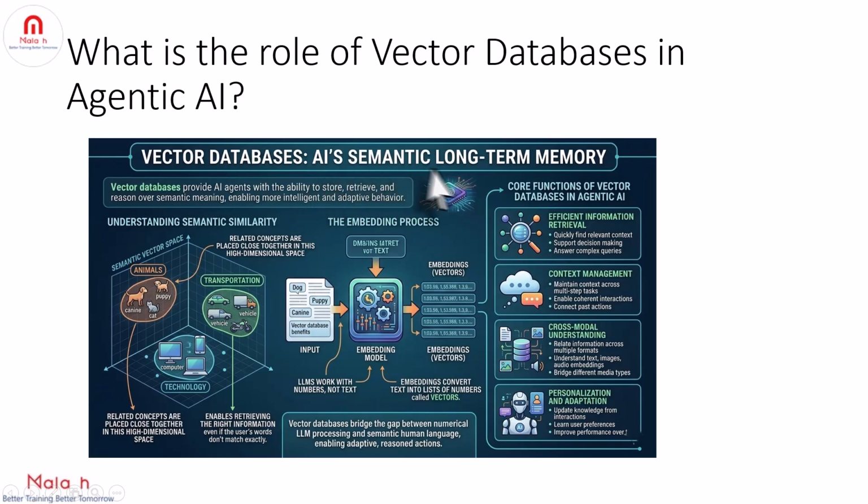Vector databases act as the AI's semantic long-term memory. We know LLMs work with numbers but not text, right? That is, embeddings convert text into long lists of numbers called vectors, and with semantic similarity, related concepts like dog and puppy are placed close together in this vector space, and agents can retrieve the right information even if the user's words don't match the source exactly.